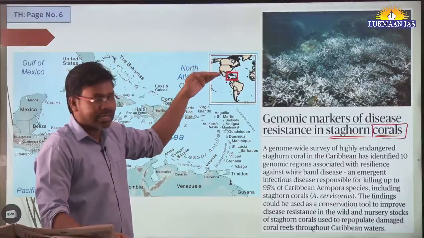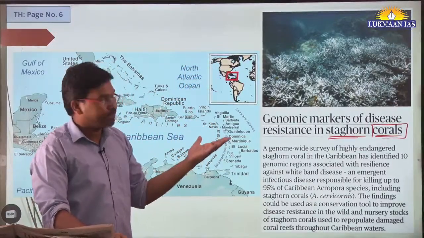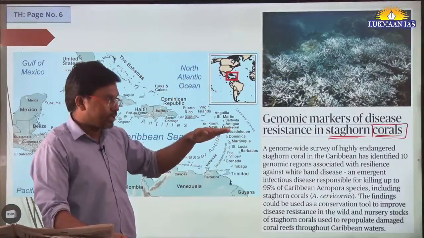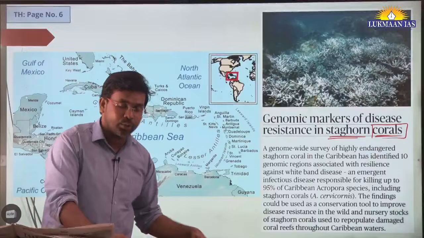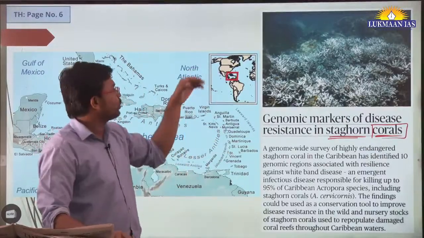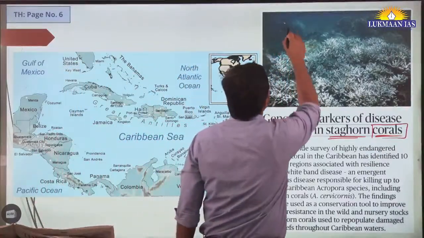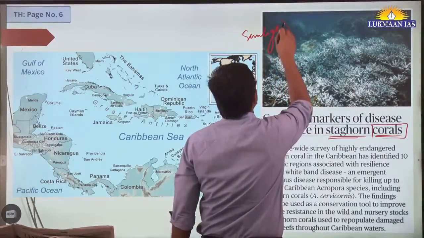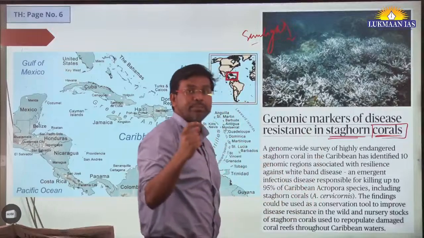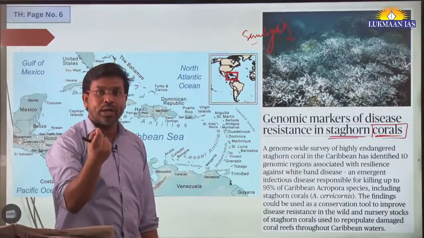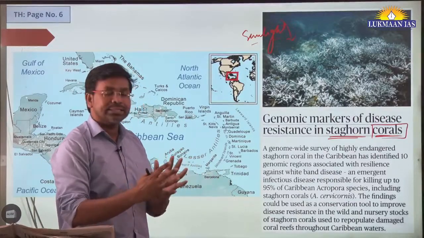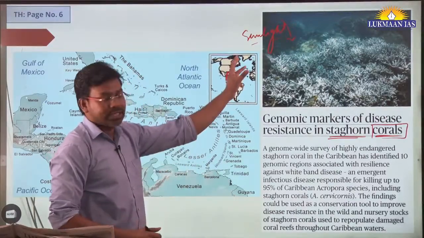They are underwater species present in shallow waters, not very deep in the ocean, so that they can receive sunlight. Corals have a symbiotic relationship with a kind of algae known as zooxanthellae algae.